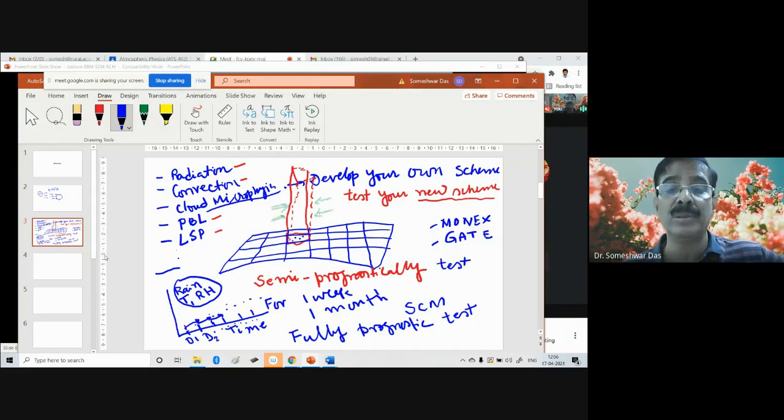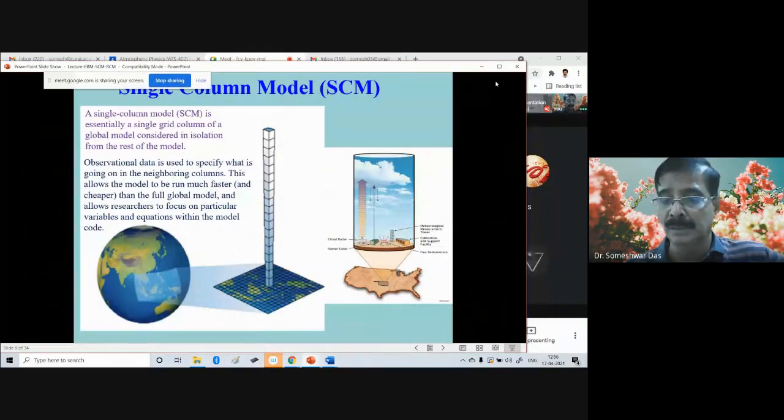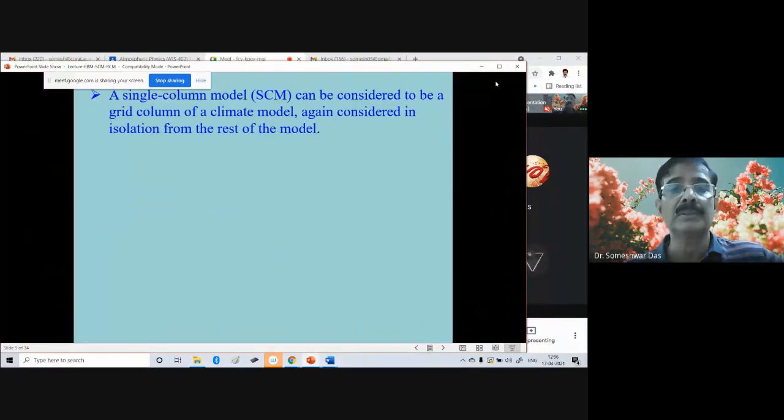flux of heat and moisture from the advection from the neighboring grid points, okay, and try to test any new scheme that we have developed for the physical process, okay. So that is the SCM, okay. So single column model, now you have got a fairly good concept about that, is or can be considered to be a grid column of a climate model, again considered in isolation from the rest of the model, okay.